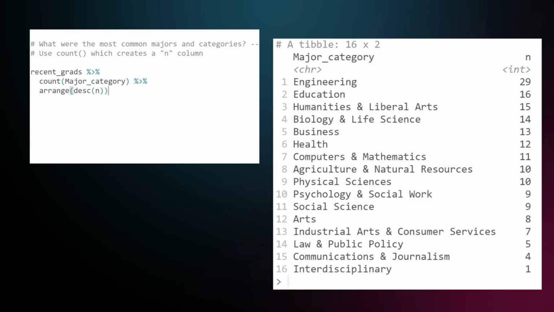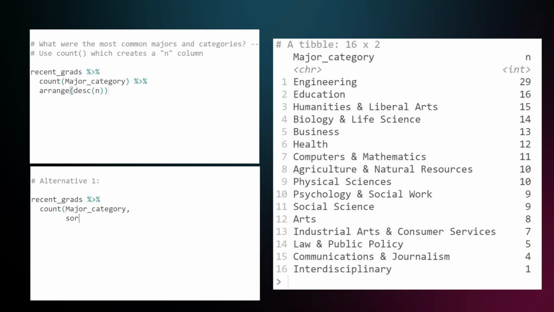There are different ways to count the major categories within the Tidyverse. The count function creates a data frame, or table to be more precise, with the variables we specified within count and an additional n column that holds the frequency of each major category. And with arrange we can sort the result by descending n.